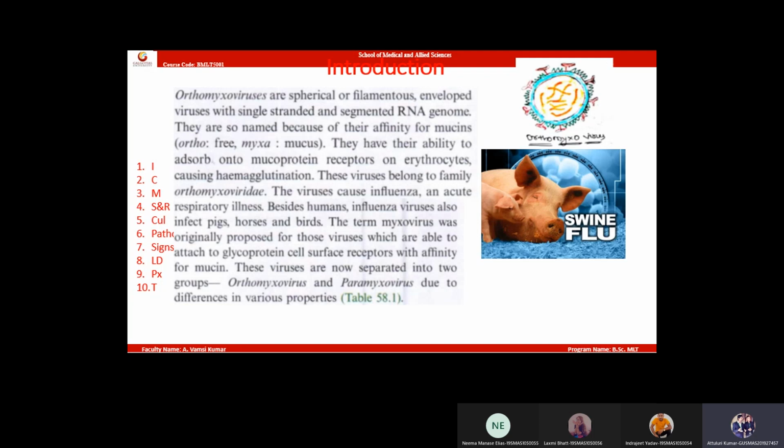Next point. These viruses usually infect humans, birds, pigs and horses. There are two broad families.